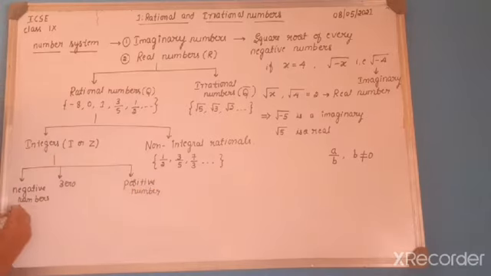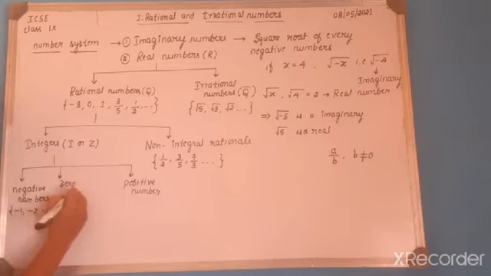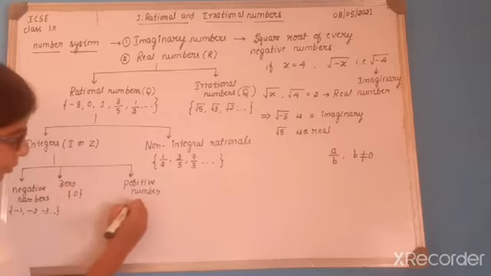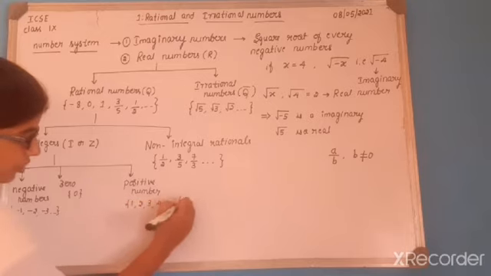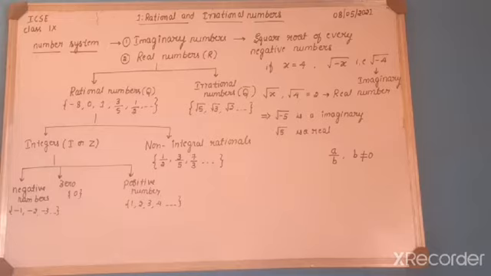So let us write an example: -1, -2, -3, etc. are negative numbers, and 0, and positive numbers are 1, 2, 3, 4, etc. So integers consist of three kinds of numbers: negative numbers, 0 and positive numbers.